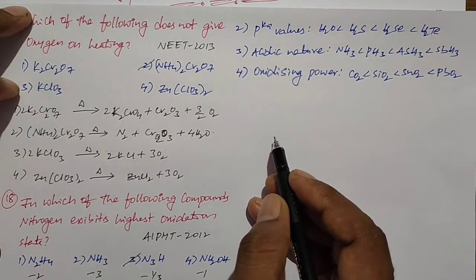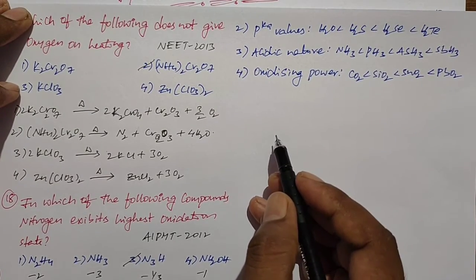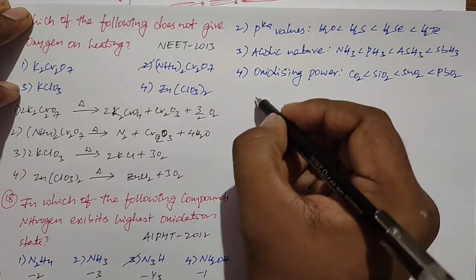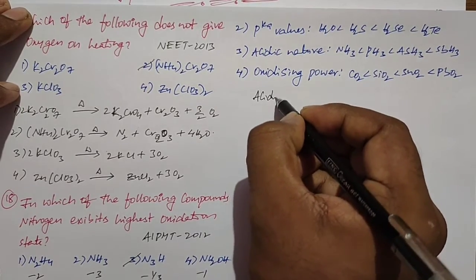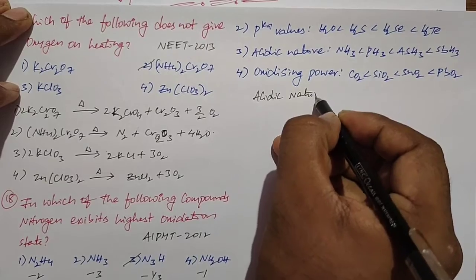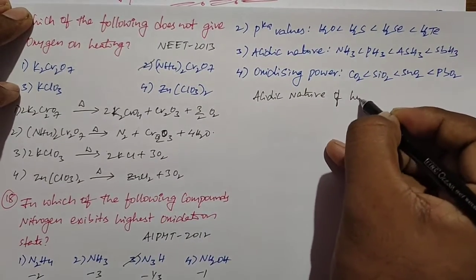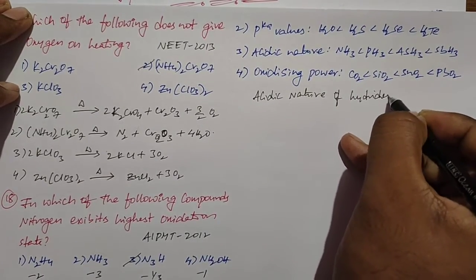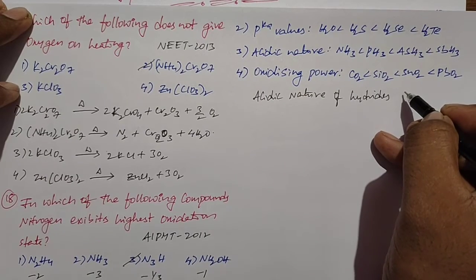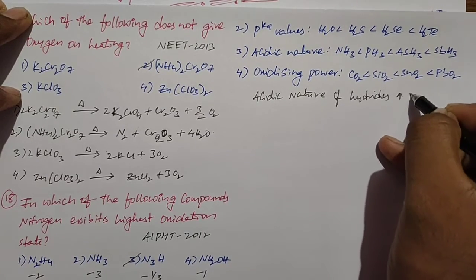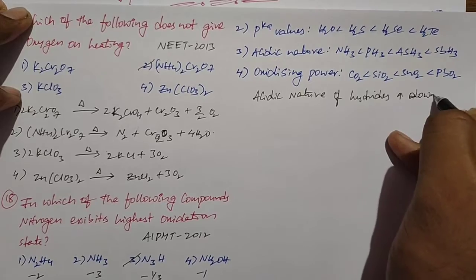Actually, the acidic strength of hydrides increases with increasing molecular mass. So the acidic nature of hydrides increases with increasing molecular mass, or the acidic nature of hydrides increases down the group.